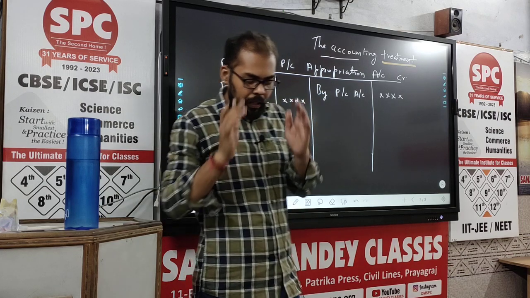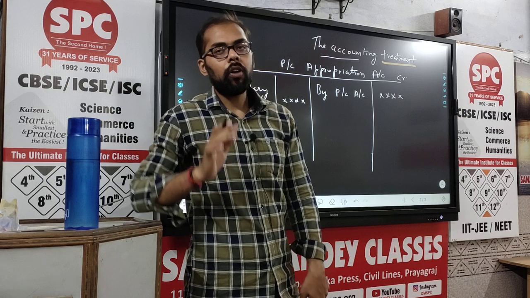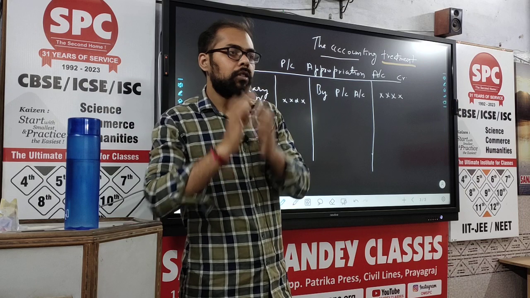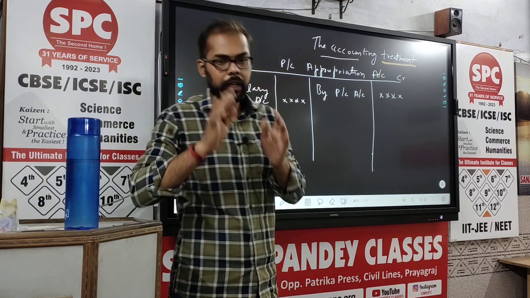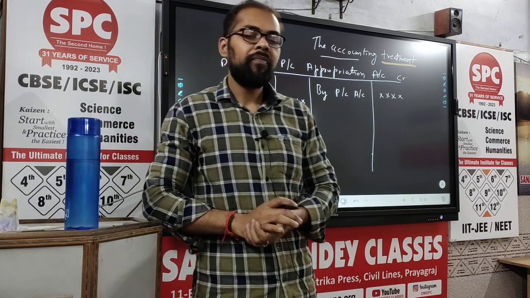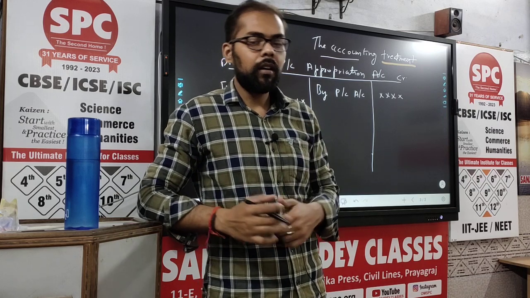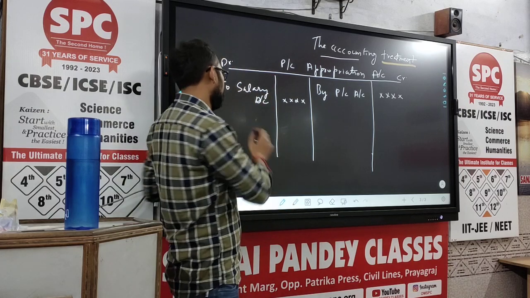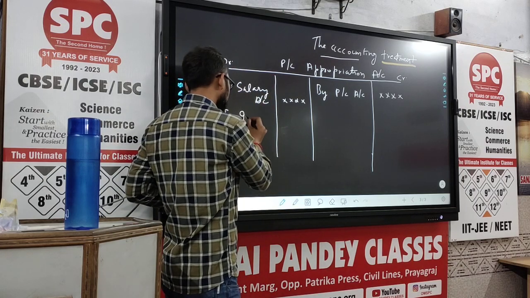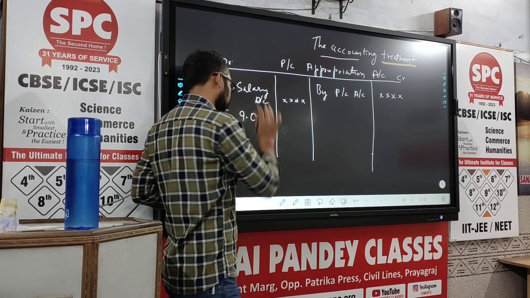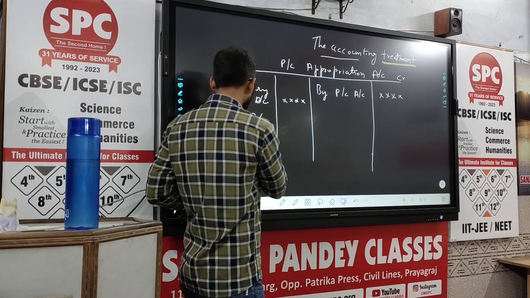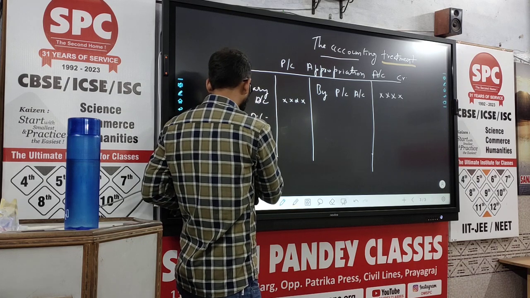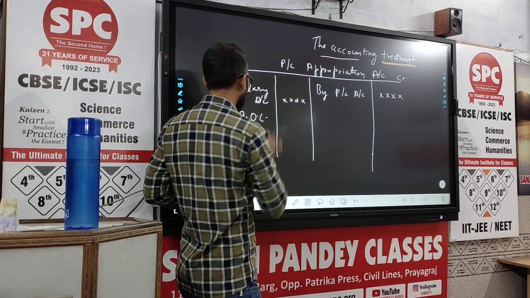Let's say the partnership firm is also providing interest on the capitals of the partners. If in the deed it is mentioned that the partners are entitled to interest on capital, then that interest on capital will be shown here. I am writing the short form: To interest on capital. Let's say there are partners A, B and C.